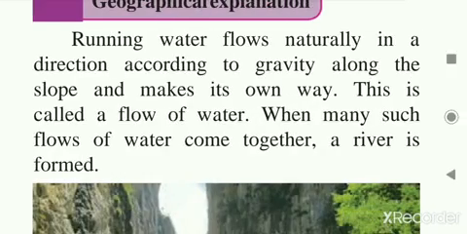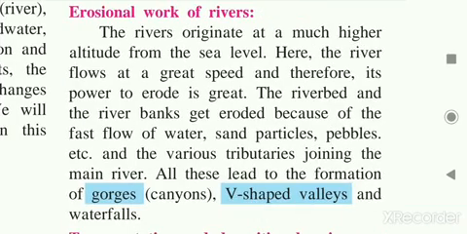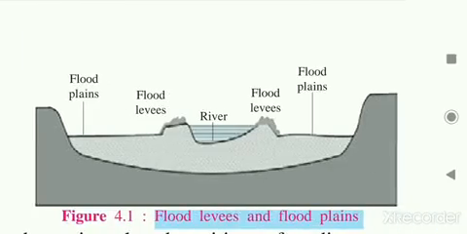So first we will study the erosional work of rivers and which landforms are formed due to it. The river originates at a much higher altitude from the sea level. Here the river flows at great speed and therefore its power to erode is great. Due to the erosional work of the river, different landforms are formed like gorges, also called canyons, V-shaped valleys and waterfalls.